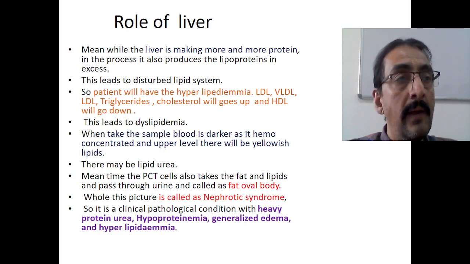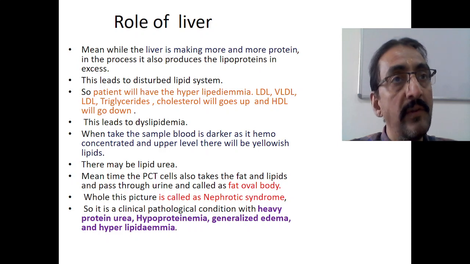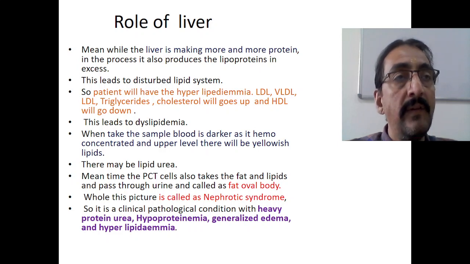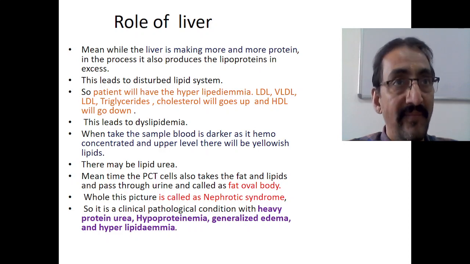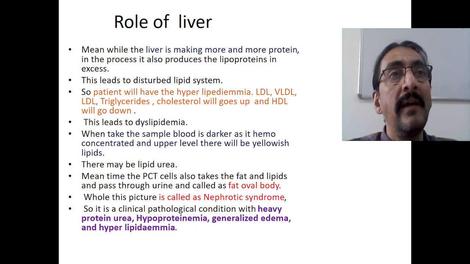Because of edema, the fluid in the vascular system goes out, so inside the vessel the blood becomes concentrated. That hemoconcentrated blood is seen as darker. Meantime, the extra lipids come to the upper part and produce a yellowish layer. You can assess that simply while collecting the blood.